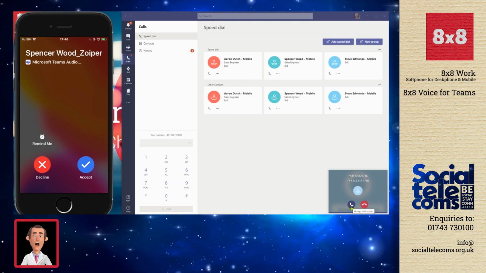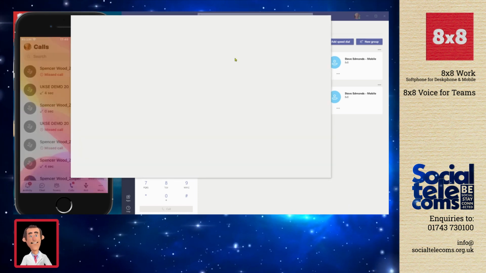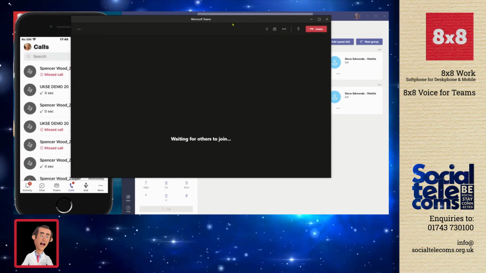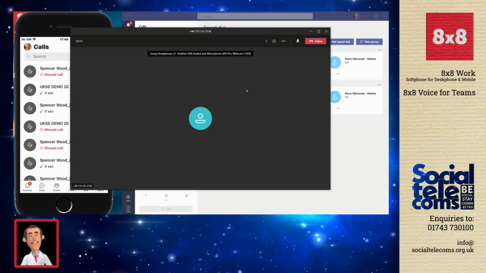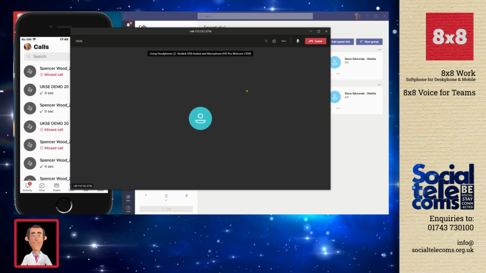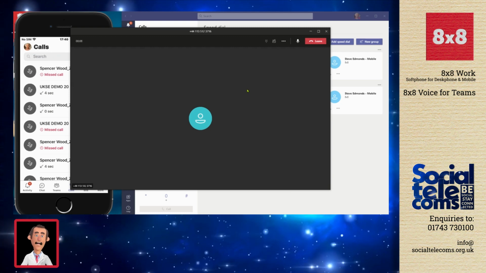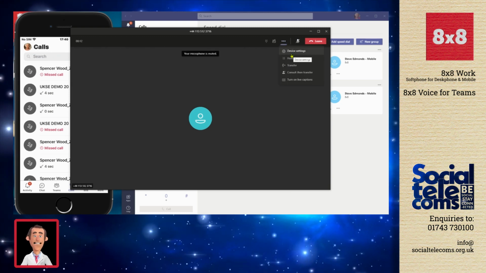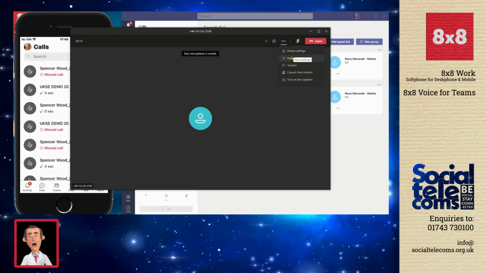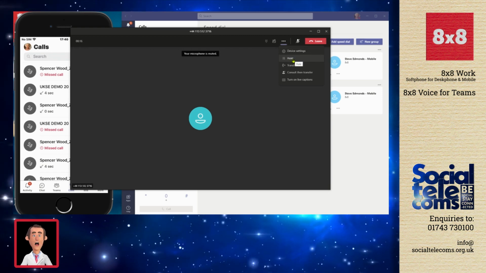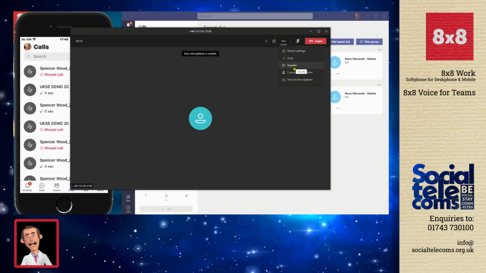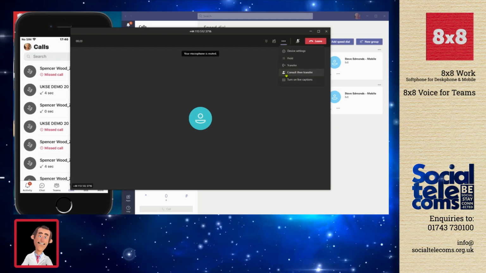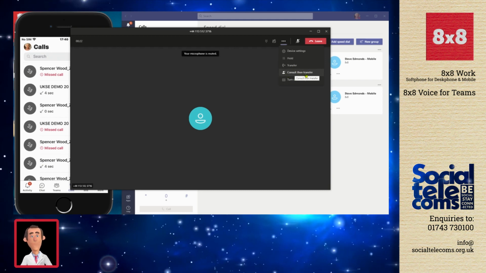I'm going to answer this one on the desktop client, so I accept the call there. The Microsoft Teams window loads up, and I get access to all of those familiar functionalities that you'll have access to as part of Microsoft Teams. I can click on the three dots here. I can control my device settings, such as my sound devices, as well as placing the call on hold. I can transfer it if I need to, as well as consult and then transfer the call.